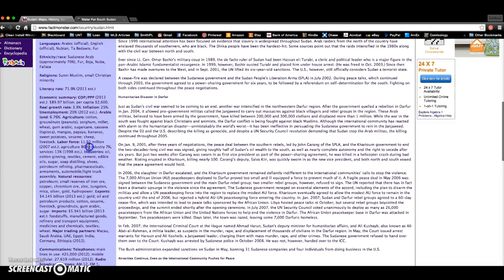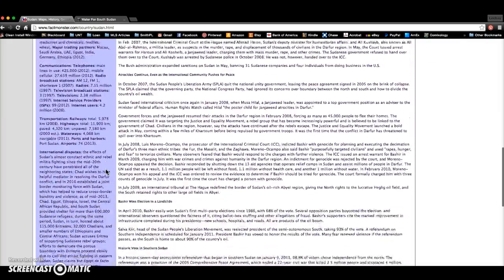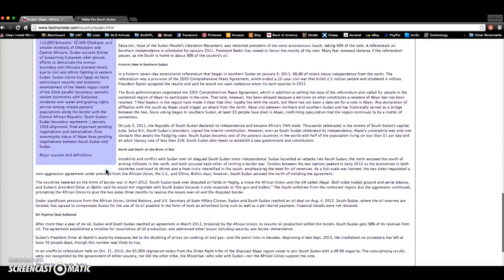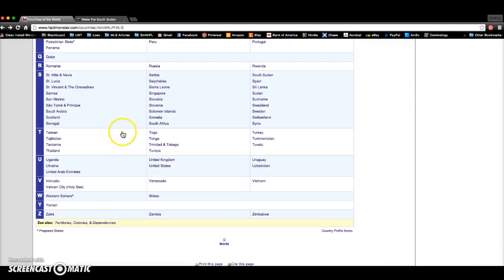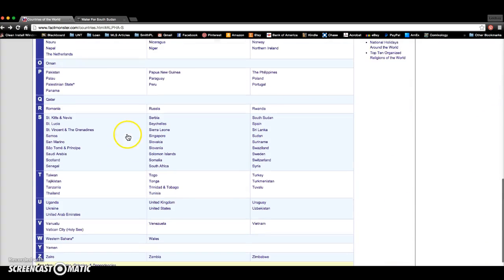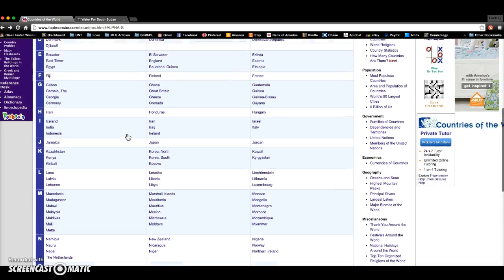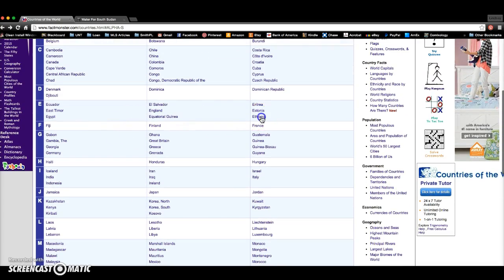And if we notice, we see in Sudan they're highly agricultural with lots of natural resources that come from the ground and require water. So in the case of A Long Walk to Water, that fresh water source is vital to the survival of the people in Sudan. So once we feel like we've found all the information that we need from this page, we can click back on our browser, which will take us back to our alphabetical list, and then we can scroll up and move on to our next country. In this case, we would move on to Ethiopia.